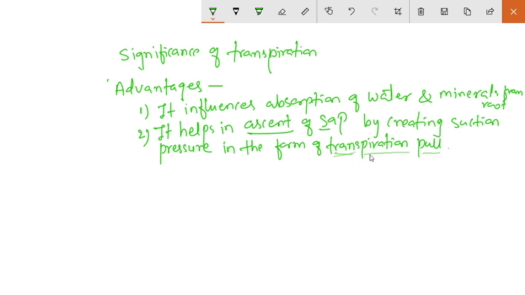In that, what is meant by the transpiration pull? The transpiration pull means due to the continuous transpiration, it creates a suction pressure in the mesophyll and it creates a tension. That tension transfers from leaf xylem to stem xylem to root xylem. Okay, and it creates a continuous column of water, and so that is known as the transpiration pull. So this transpiration helps in ascent of sap.